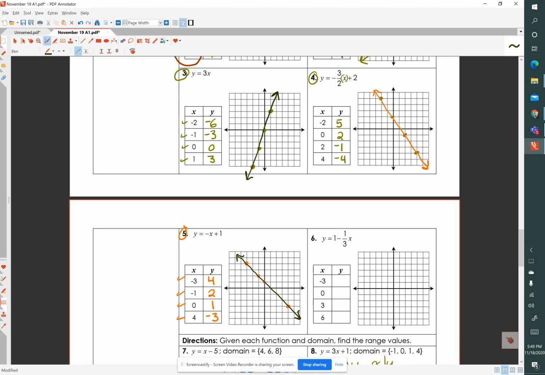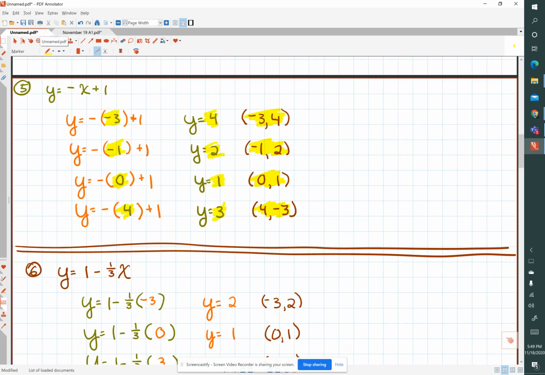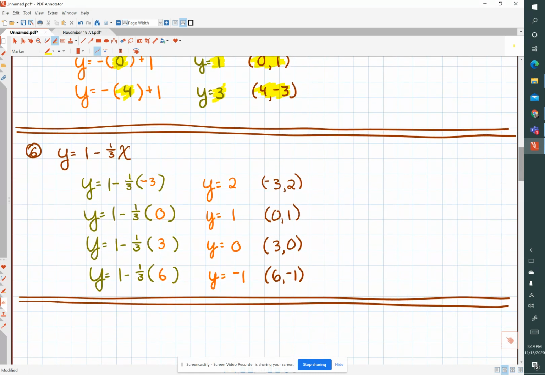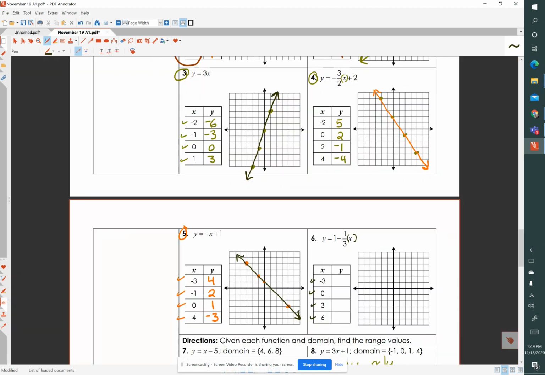But meanwhile, our next problem, number 6, we have y equals 1 minus 1/3 x. Please use parentheses when you make your substitutions, and we will evaluate for x values of negative 3, 0, 3, and 6. So here we are, y equals 1 minus 1/3 x. Take a look at those values again. Okay, 1 minus 1/3 x.